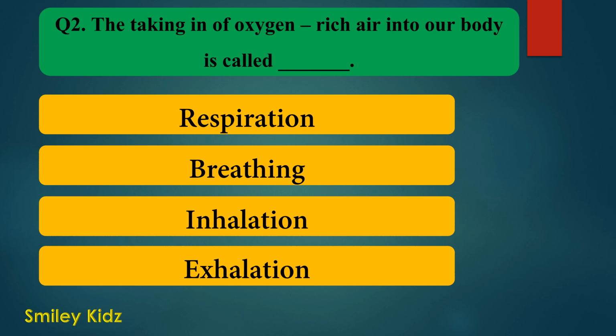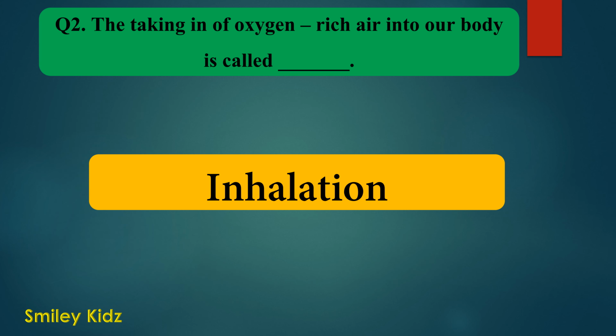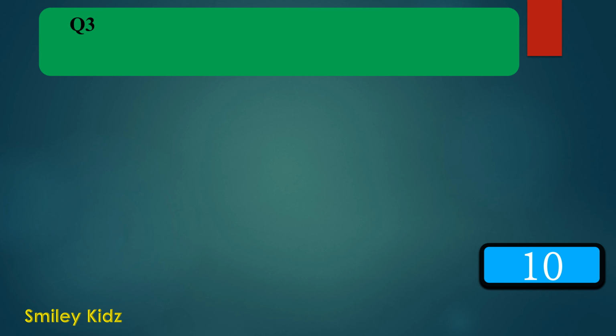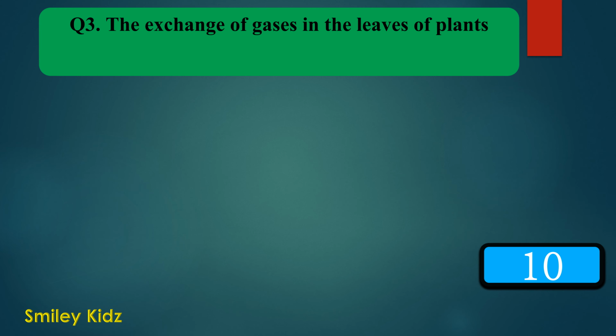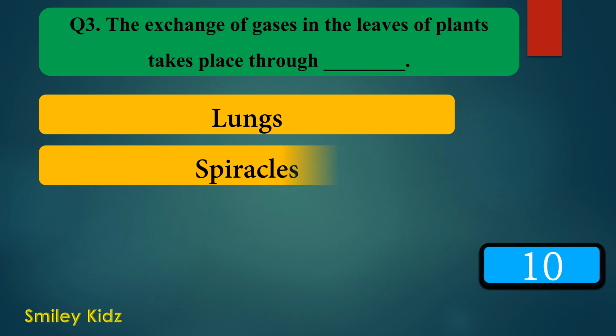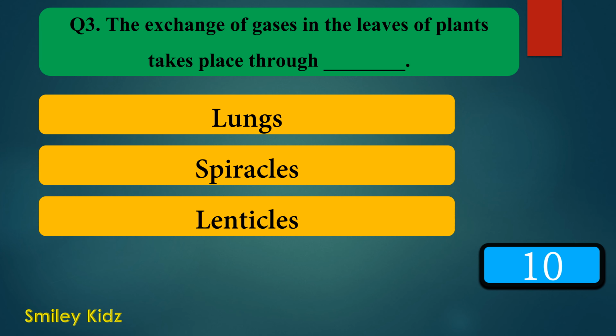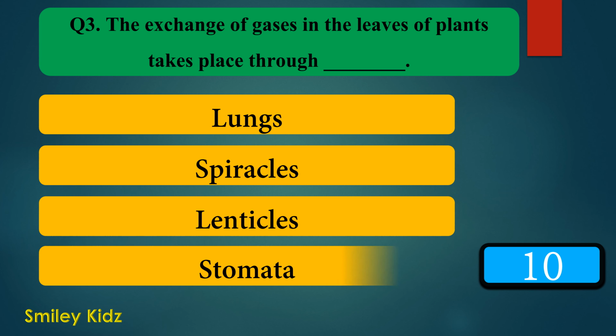Your time is up. And the right answer is inhalation. The taking in of oxygen-rich air into our body is called inhalation. Moving to question number 3. The exchange of gases in the leaves of plants takes place through dash. Option A lungs, option B spiracles, option C lenticles, and option D stomata. Your time starts now.